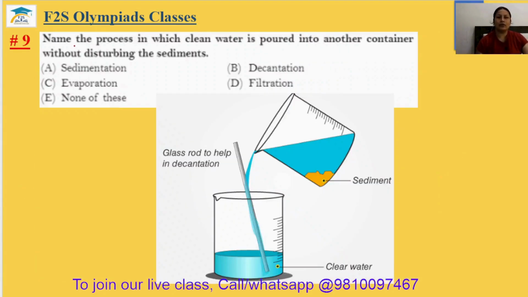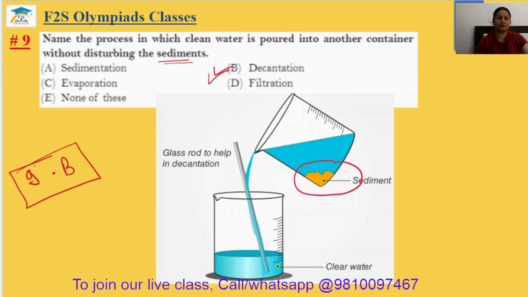Question number 9. Name the process in which clean water is poured into another container without disturbing the sediments. Without disturbing the sediments, it means decantation. So, ninth answer will be option B.